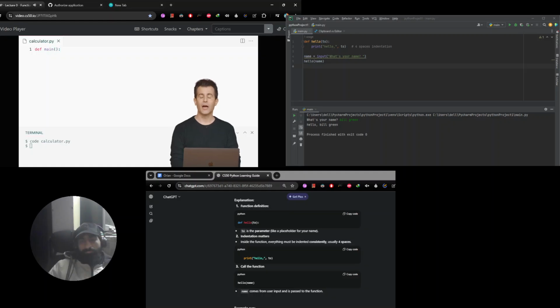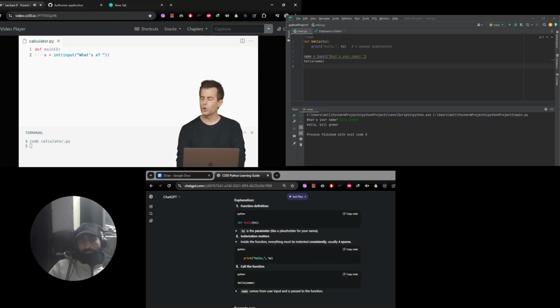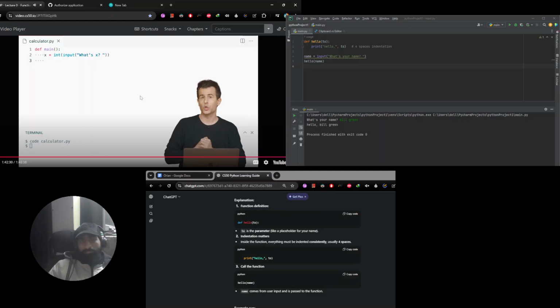I'm just going to start practicing what we're preaching here. Define a function called main, which is now going to be the main part of my function. Let's declare a variable called x and assign it the converted version of the user's input after asking them what's x. So again, a line of code quite like we've done before. And suppose now that what I want to do is square this value. I want to take the number that the user typed in and raise it to the power of 2. So 2 squared would be 4.